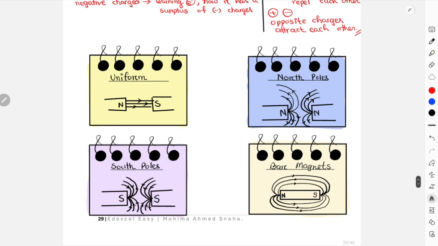and the south pole is going to receive the field lines. And lastly, for a bar magnet, this is how the arrangement will be: away from the north pole into the south pole, right? This is how the field lines will be generated. For every case, I would suggest you draw at least 3 magnetic field lines for all the 4 diagrams over here.